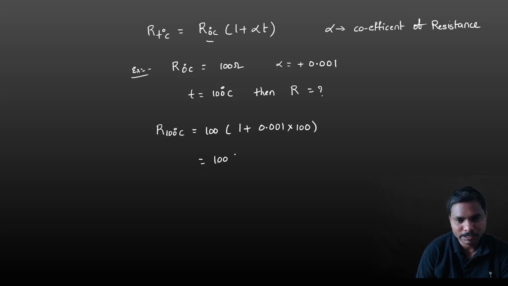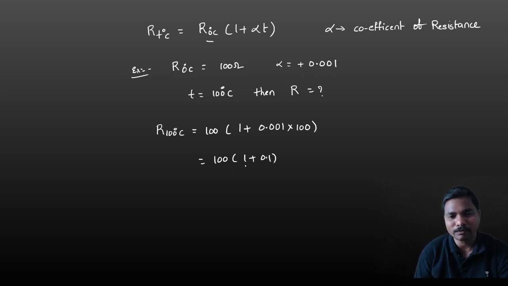That is 100 into 1 plus 0.1, which is 1.1 into 100, that is 110. So whenever alpha is positive, as temperature increases from 0 to 100, the resistance also increases from 100 ohms to 110 ohms. So you can get the idea that as temperature increases, resistance increases in conductors.